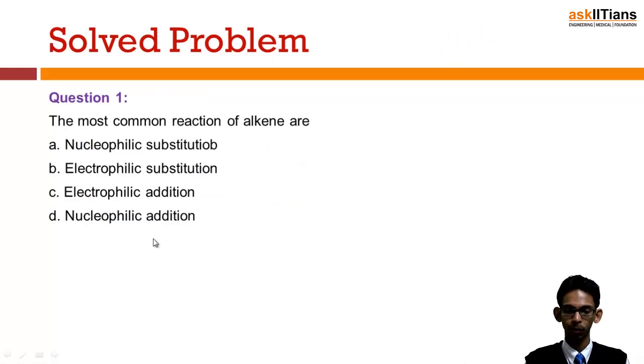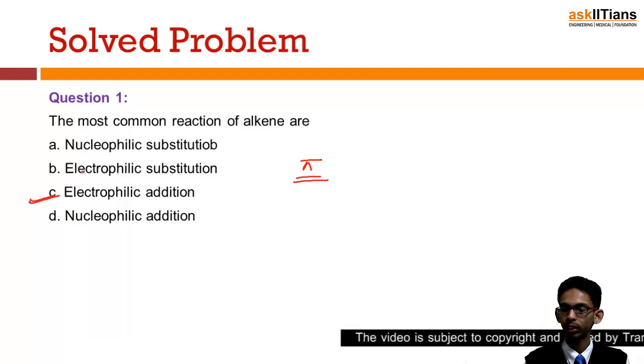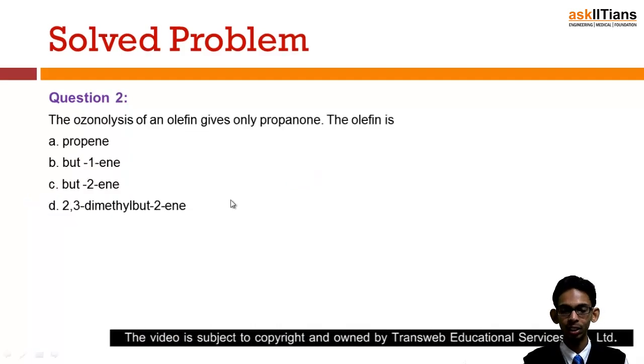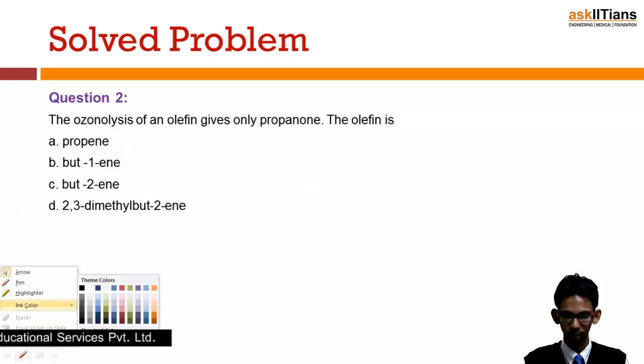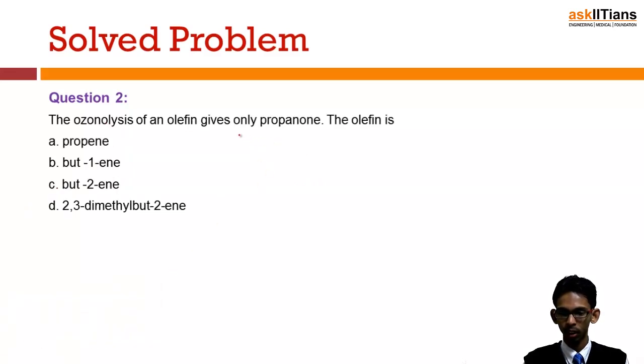Now there are some solved problems. The most common reactions of alkenes are addition reactions, and these addition reactions are electrophilic addition reactions because of the presence of pi electrons. Next, ozonolysis of an olefin, that means alkene, gives only propanone. So we have to find out which alkene this is.